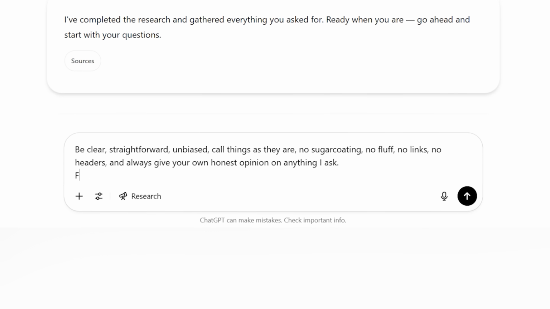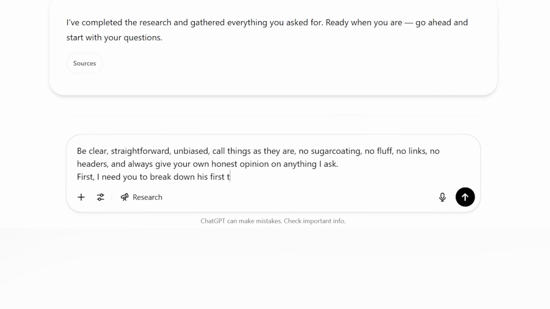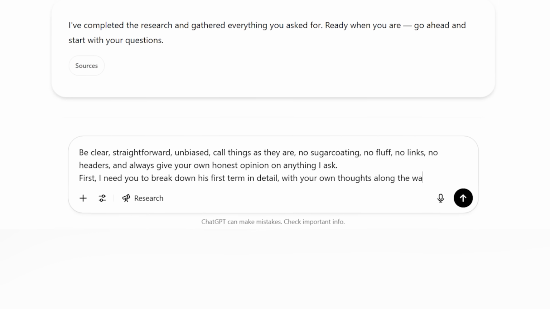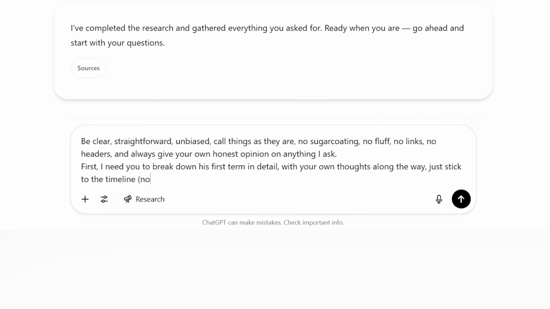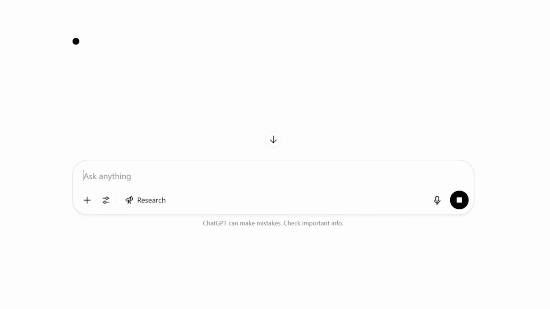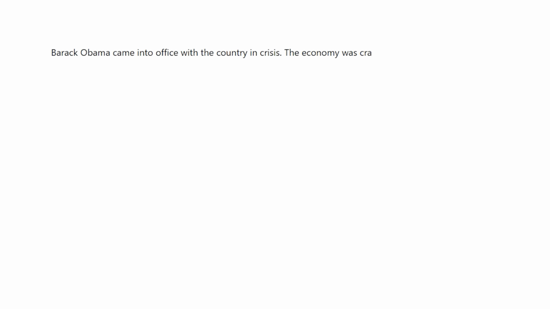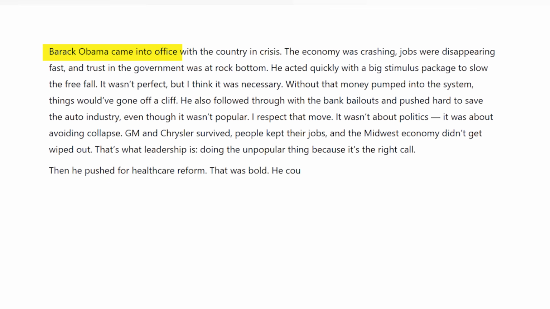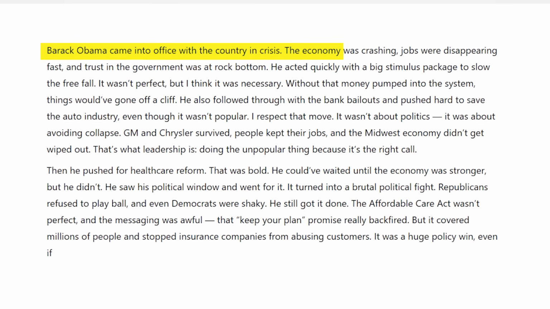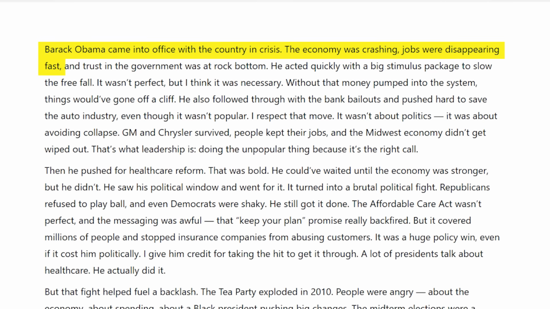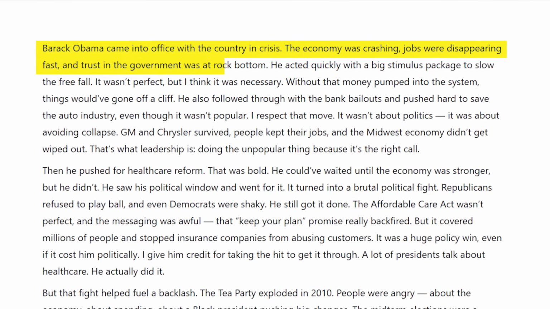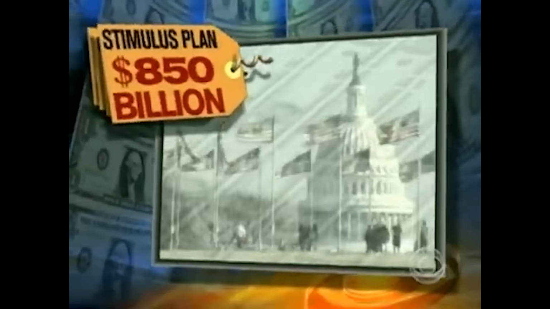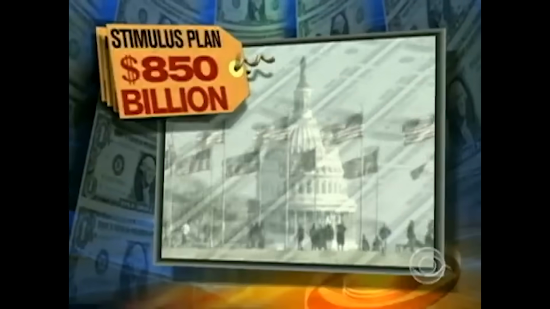First off, let's refresh our memory and break down Barack Obama's entire first term in detail, with ChatGPT's own thoughts along the way. Barack Obama came into office with the country in crisis. The economy was crashing, jobs were disappearing fast, and trust in the government was at rock bottom. He acted quickly with a big stimulus package to slow the freefall. It wasn't perfect, but I think it was necessary. Without that money pumped into the system, things would have gone off a cliff.